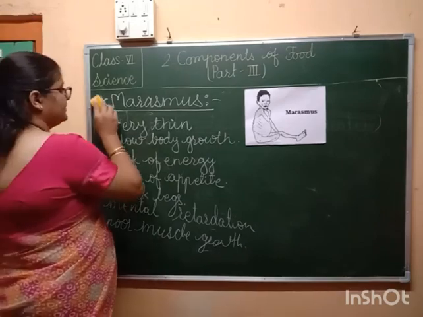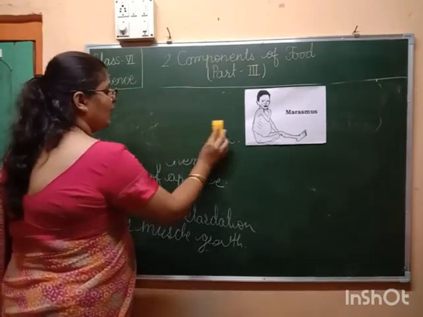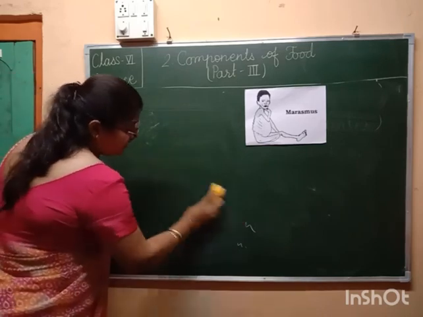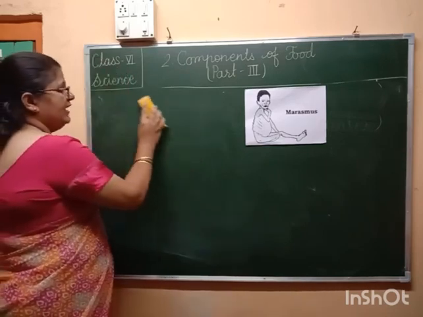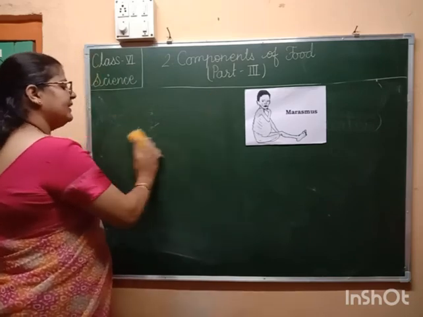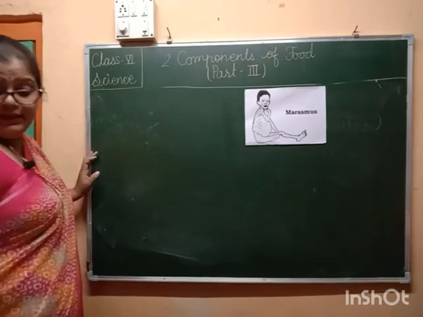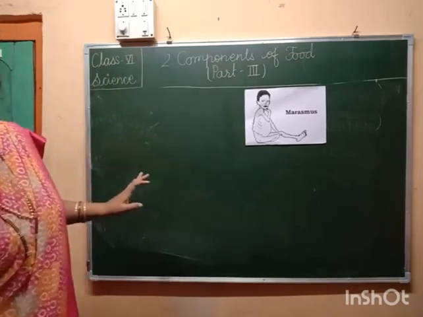In government schools, they are providing the children with a midday meal. So it ensures that they are getting proteins and carbohydrates from that meal.